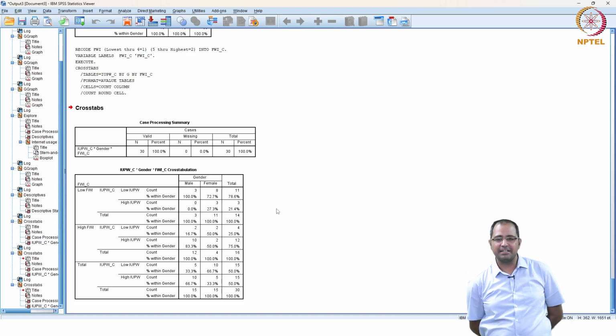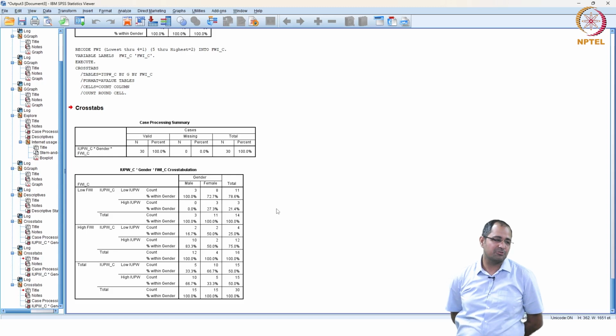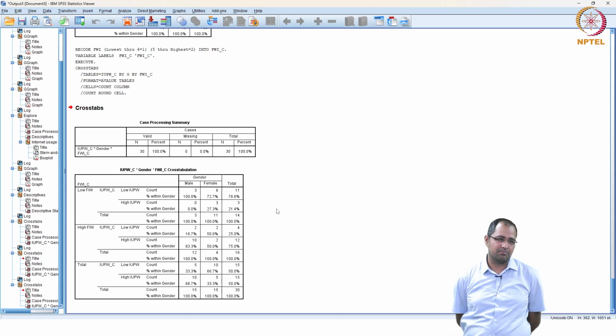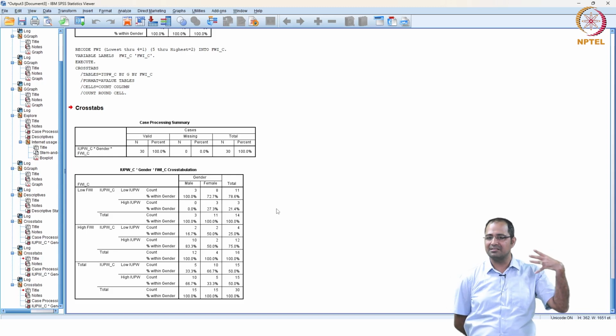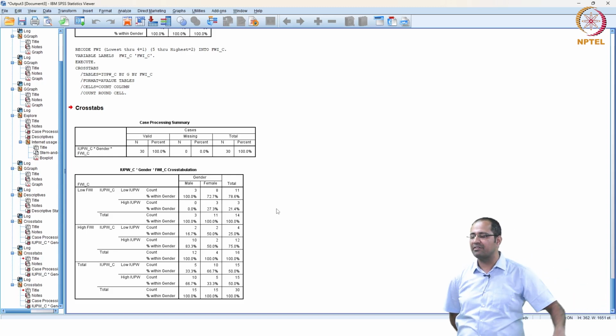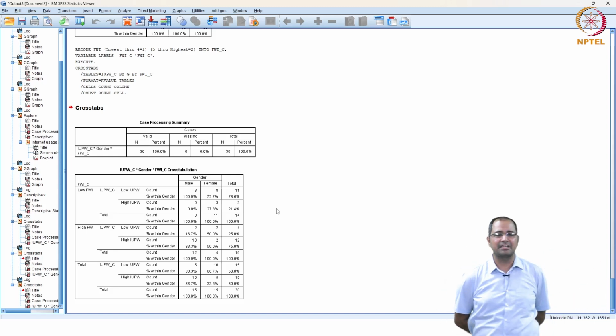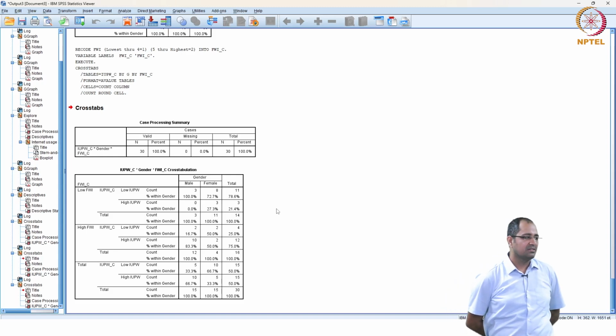So for low familiarity, you will have some association. For high familiarity, you might be able to see some association. So the idea is this is a way to do multiple crosstab, to introduce a third variable to see whether the relationship between the original two categorical variables still holds, that is not a spurious relationship.